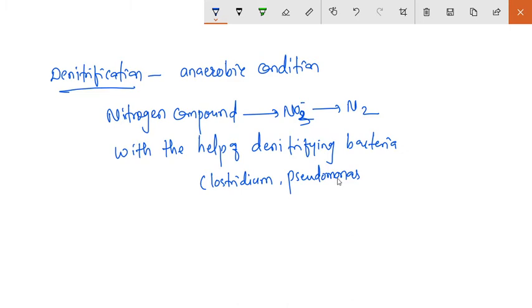So these bacteria use nitrate as an electron acceptor.